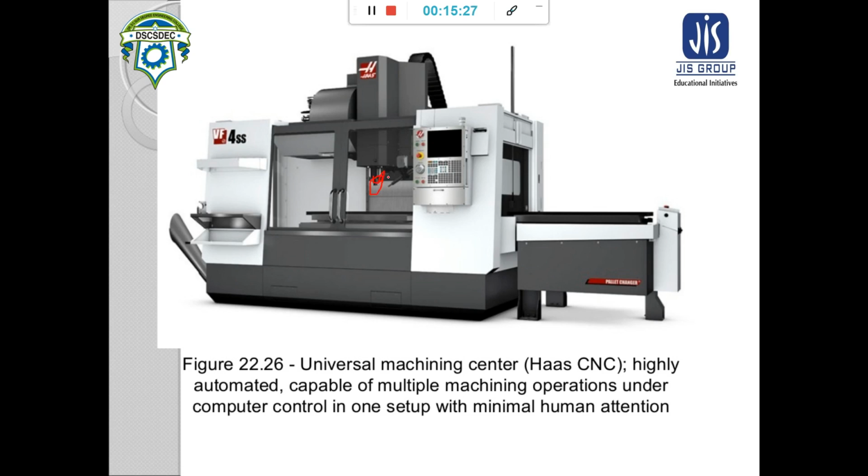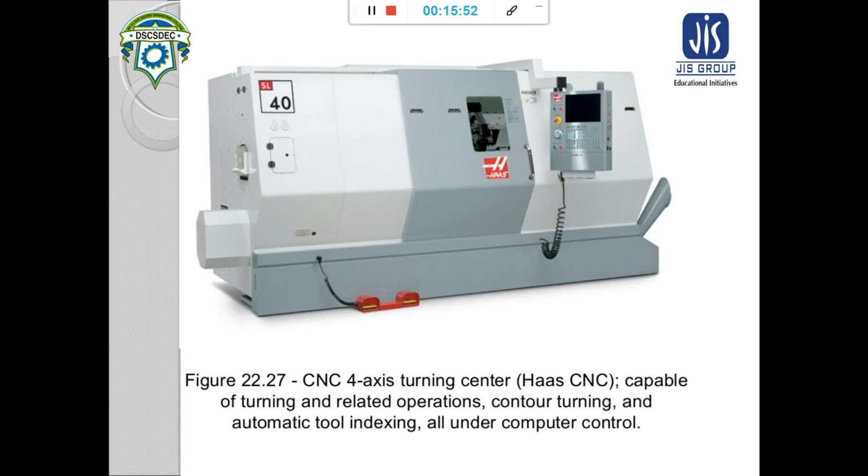Various kinds of tools can be used here, and this is your setup or monitoring unit, and you can have the workpiece. This machine is capable of multiple machining operations under computer control in one step with minimal human attention.